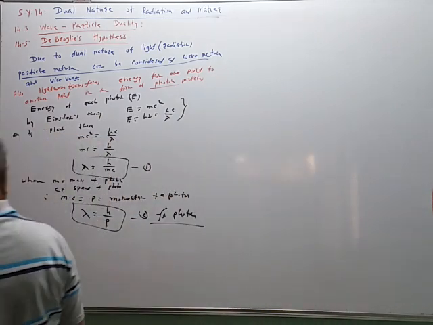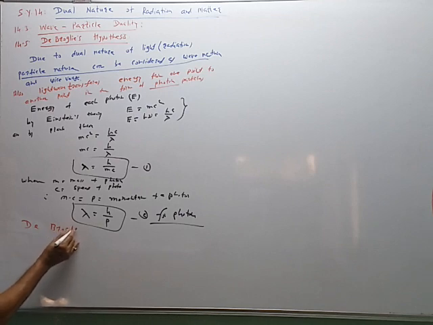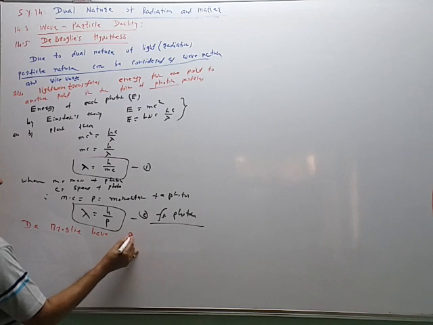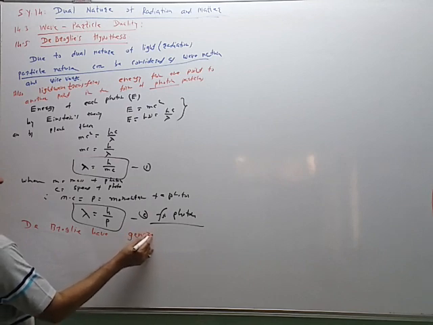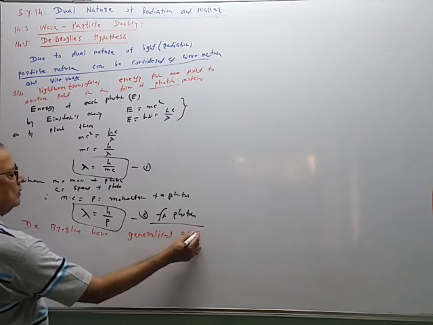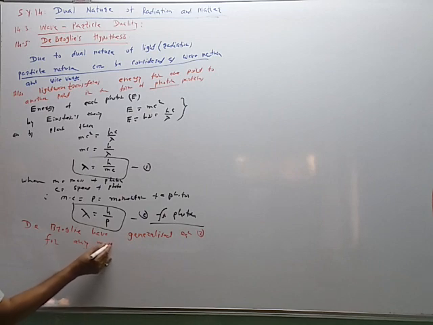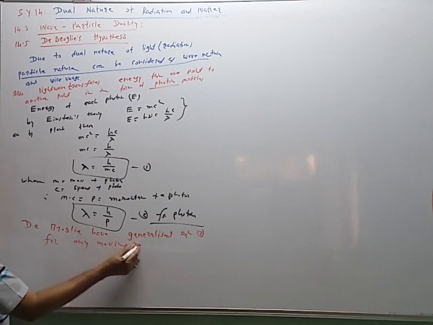So de Broglie has generalized equation 2 for any moving